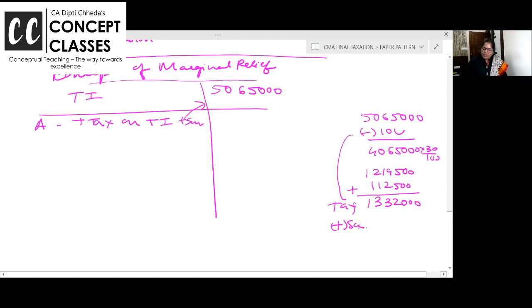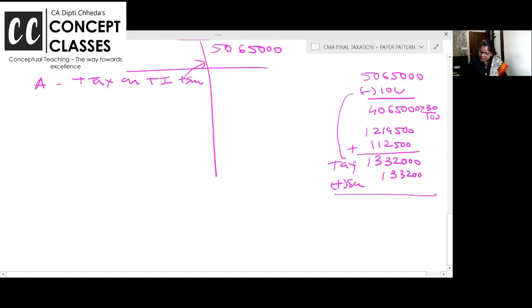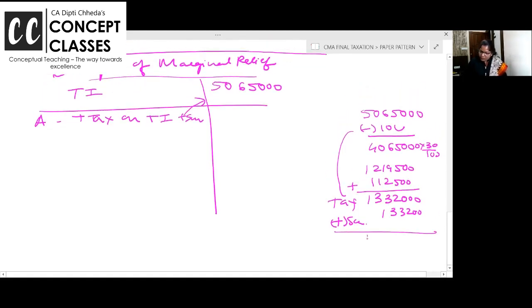How much? 10%. That is 1,33,200. So how much is the tax coming now? 14,65,200.